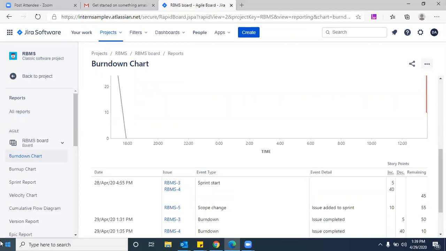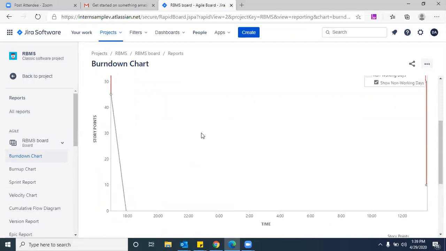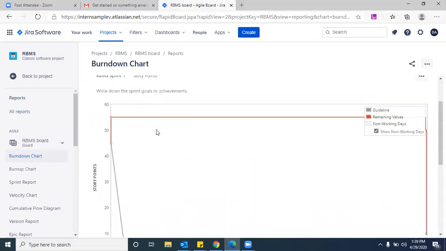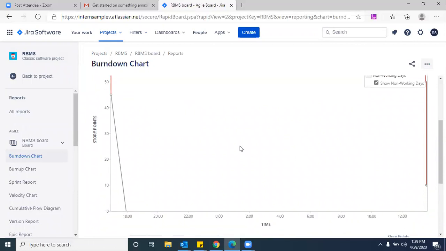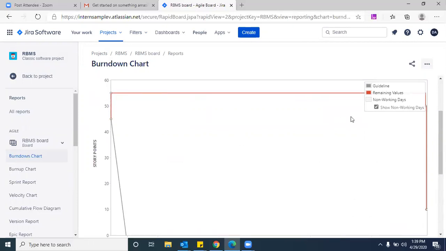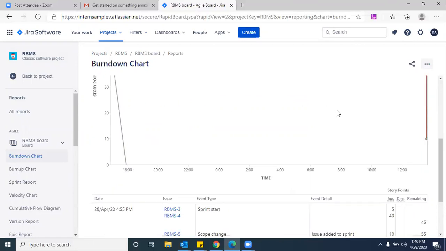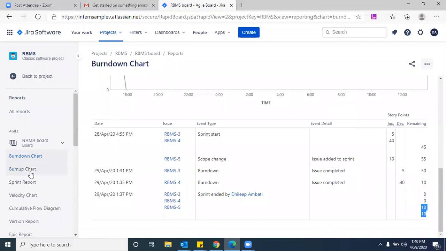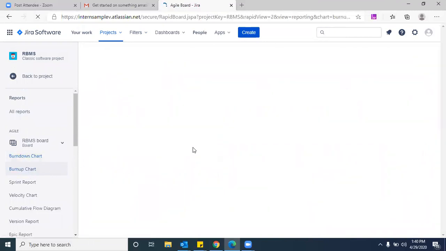So this burn down chart, if you see, why is it like this? Why is it a straight line? It is incomplete, for 10 story points are incomplete. That's the reason. And yesterday we closed something, so on the same day we completed 2 issues. Then it has been a straight line, right? Yes. So all your charts will be displaying your work.